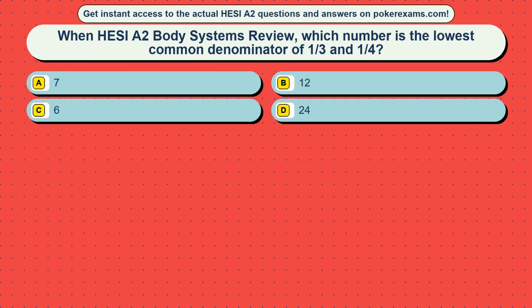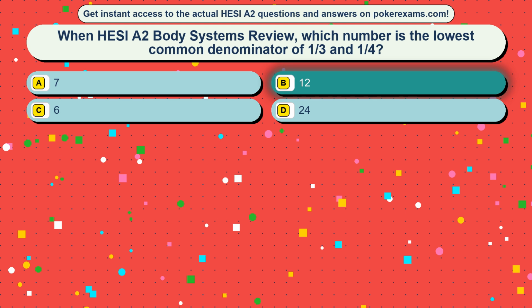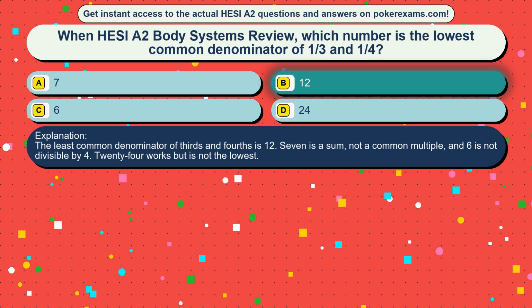Question 49. When HESI A2 Body Systems review, which number is the lowest common denominator of 1/3 and 1/4? Option A, 7. Option B, 12. Option C, 6. Option D, 24. The correct answer is option B, 12. The least common denominator of thirds and fourths is 12. 7 is a sum, not a common multiple, and 6 is not divisible by 4. 24 works but is not the lowest.